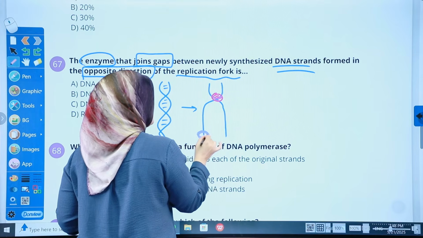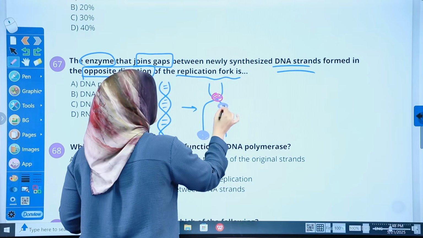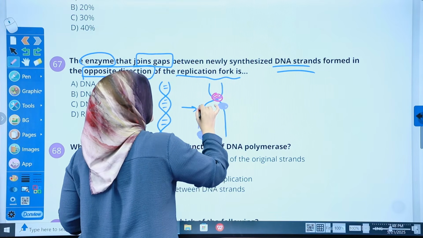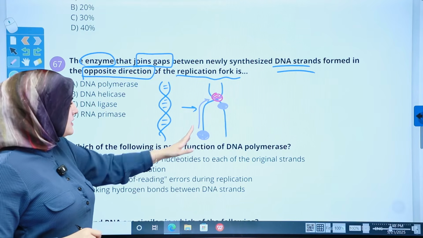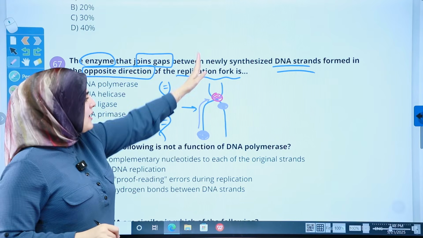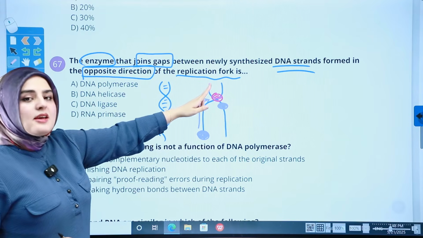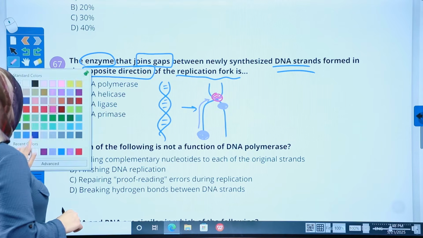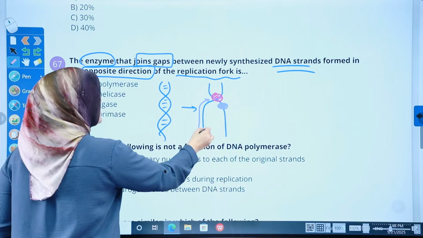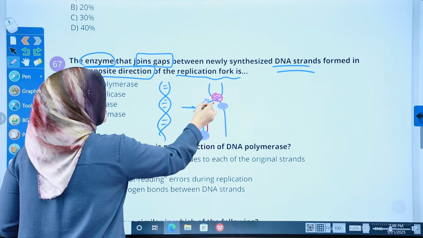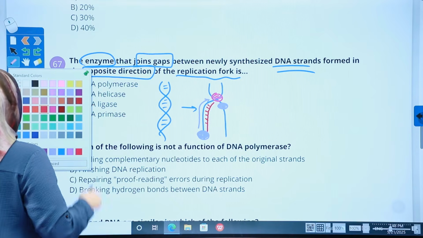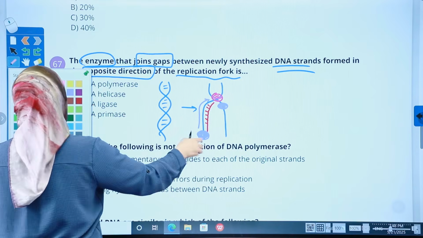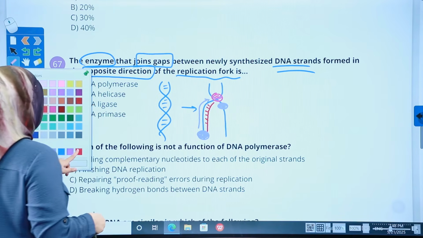Two polymerases come, one of them here and the other one here. One of them goes in the direction of the unwinding of the replication fork. Since the replication fork goes up, this is going up with it, and the new strand of DNA that's created is continuous. It's complementing this, and there's no gap. The polymerase creates it by itself.